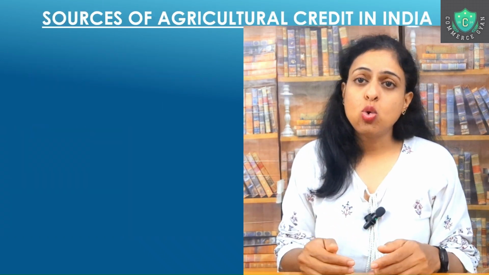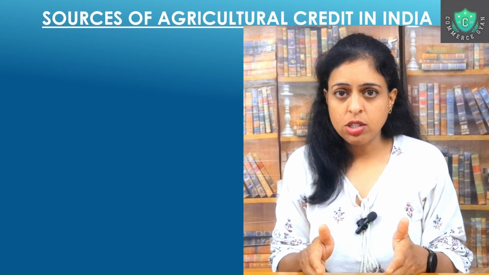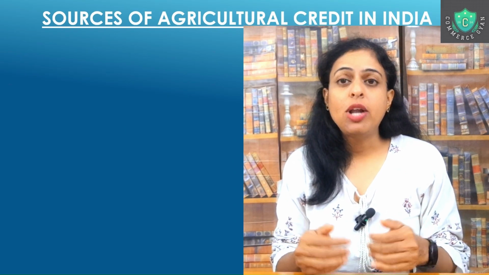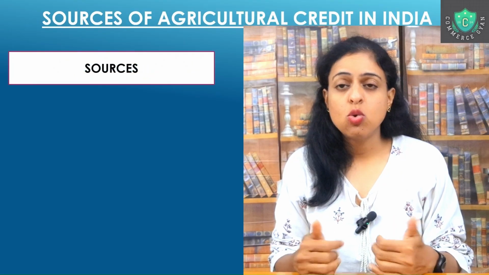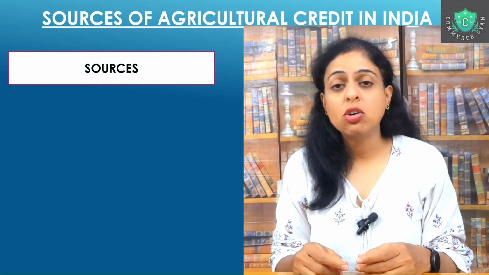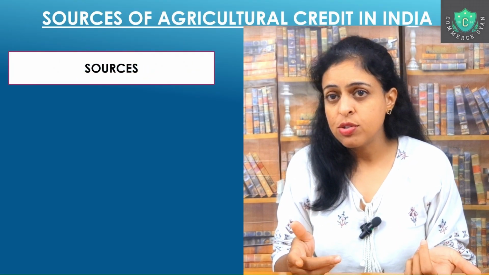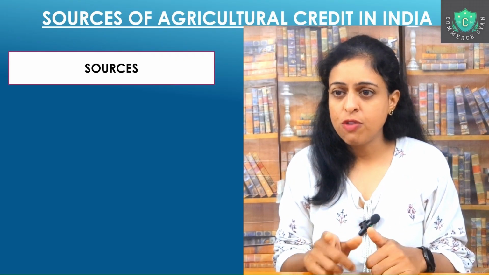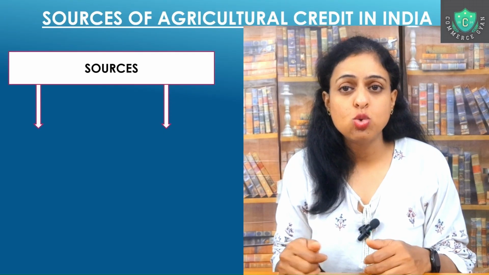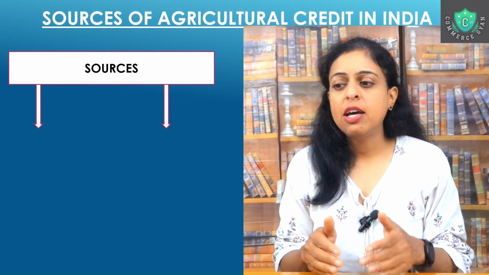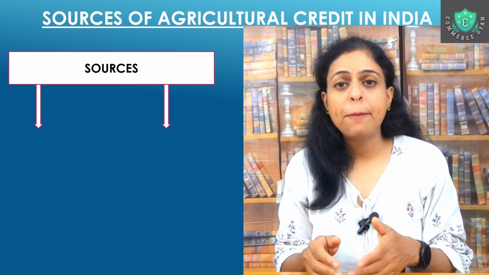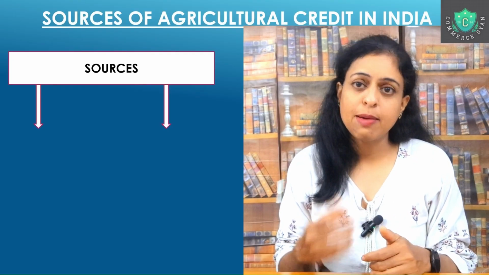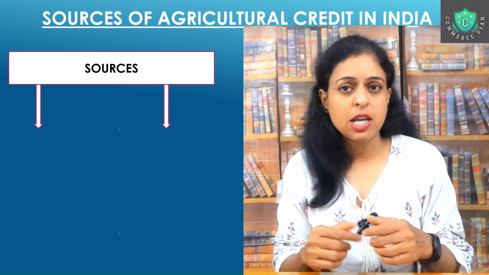Now coming to the sources, from where can they borrow, right? This is a very important thing. In villages, they don't have banks everywhere. So as in the previous sections we learned, they may also go to money lenders. So here, based on the sources, we have two main sources of funds. One is the non-institutional sources, where they are the money lenders, and the private sources like friends, family, relatives, and all.